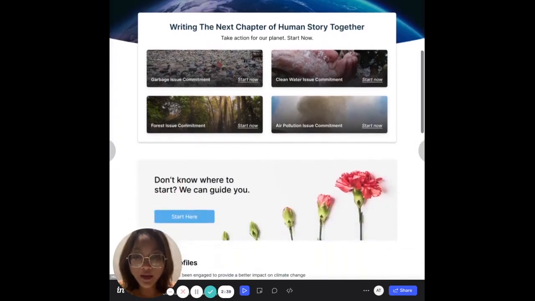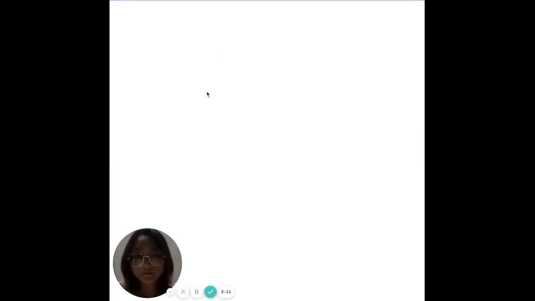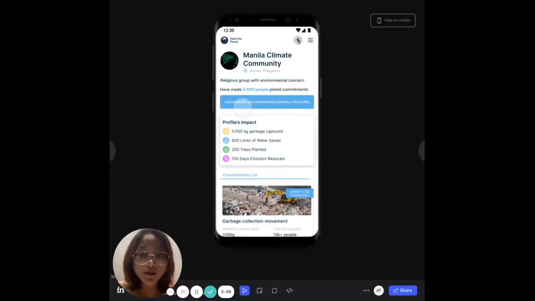and then we scroll down a bit, we can see that in this section, this is the list of users who are also influencers. So in here, I can see my profile as Valerie because I have made 900 people join actions. And in here, for example, is the other profile, which is the highest one on the board. So I can click on it. And this particular profile has invited 5,000 other people to join actions, which is great.